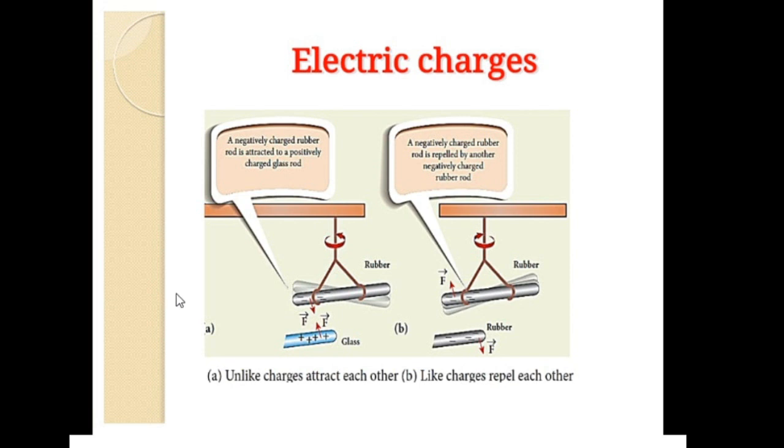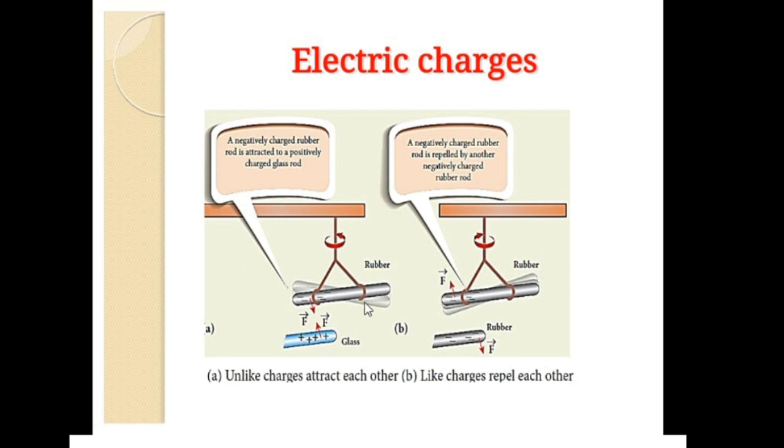And it was Benjamin Franklin who proved the existence of positive charge and negative charge. According to him, there are two kinds of charges. One is positive charge and another is negative charge. Here this is an extract from your textbook, an experiment indicating the existence of charges, and it is also an experiment to prove the law of charges, which states unlike charges attract each other, like charges repel each other.